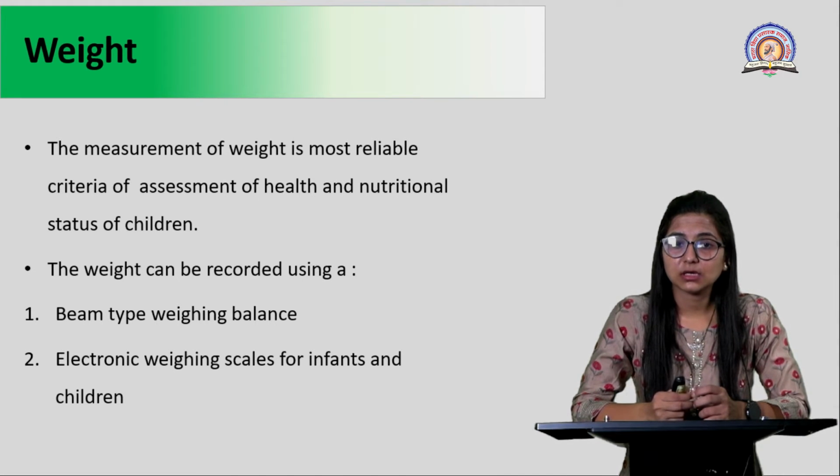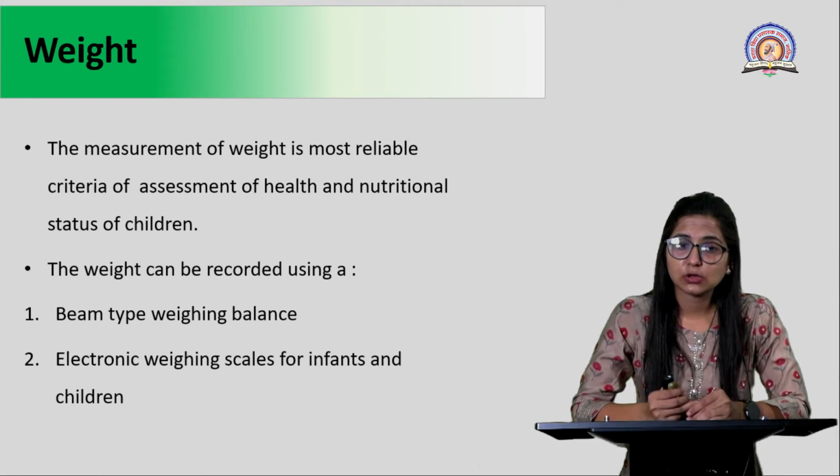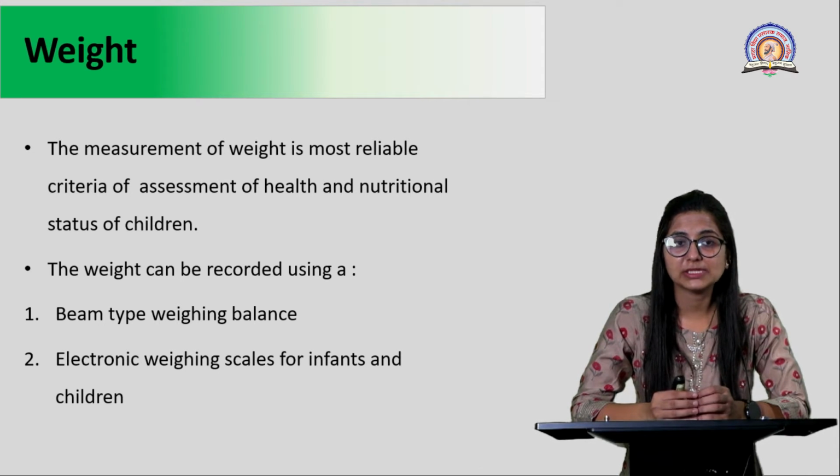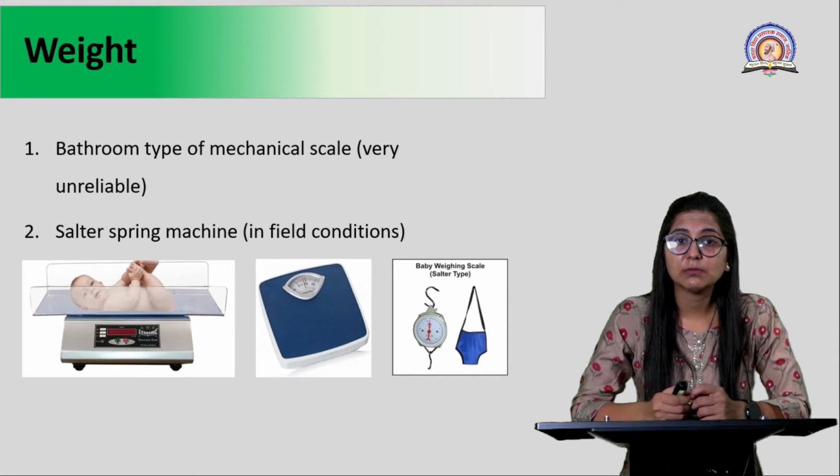Again, this weight measuring is quite easy. We all have been to doctors, and these doctors or clinicians can use different types of weighing balance to measure your weight. Depending on the age, the weighing balance may change. You can have a beam type weighing balance, an electronic weighing scale for infants and children, or a bathroom type mechanical weighing scale. Though this is very unreliable with respect to children, because, as you know, the child cannot stand straight on these bathroom weighing scales or the scales which we usually use in clinics.